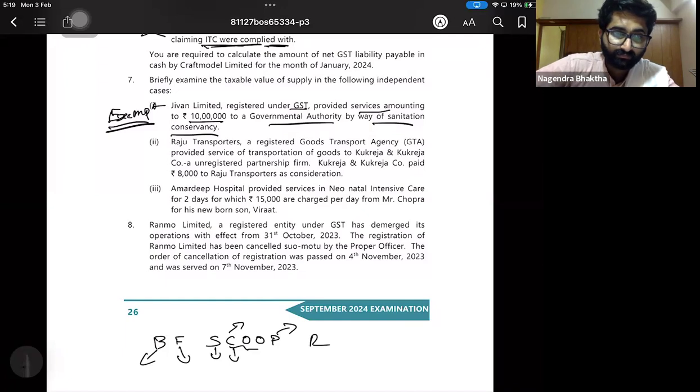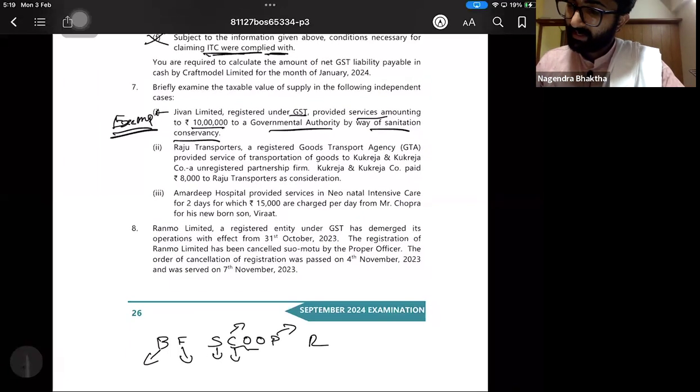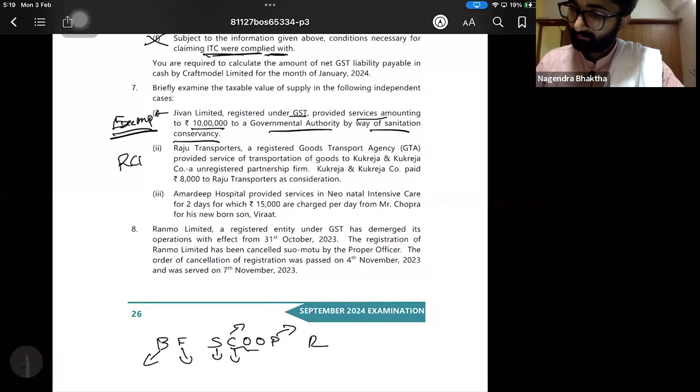Whether they are registered or not, that is payable under reverse charge. It is not exempt. It is taxable. So this is an RCM question.